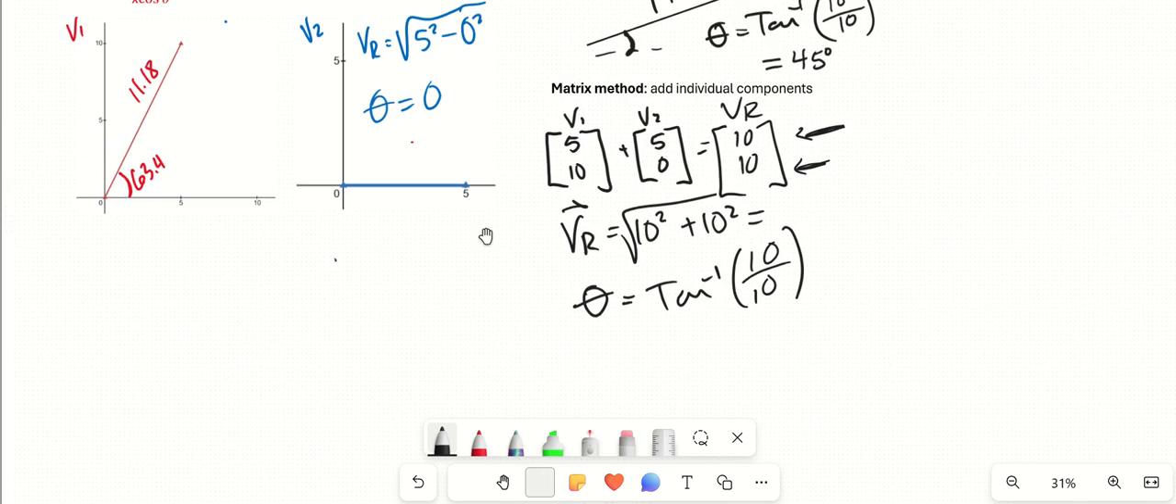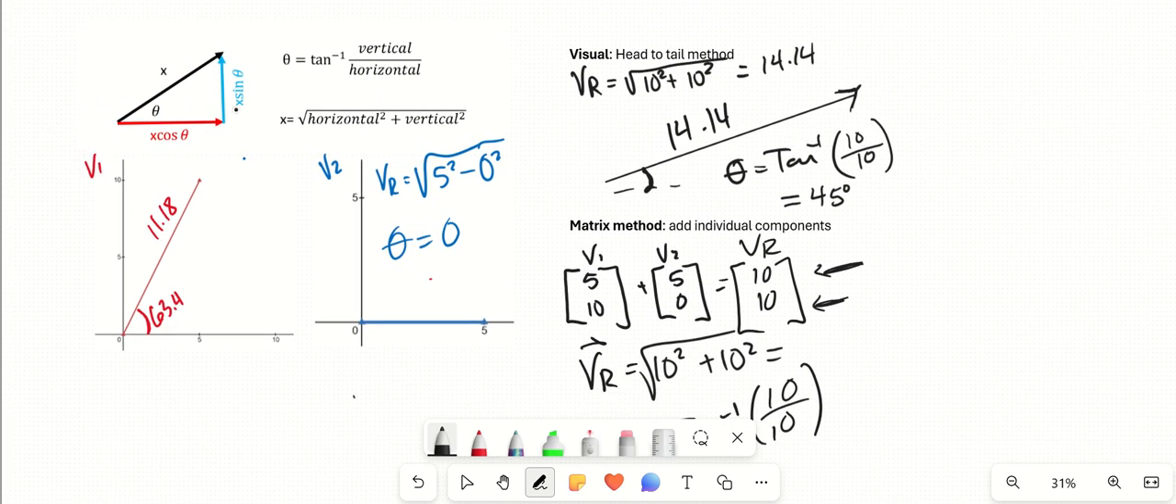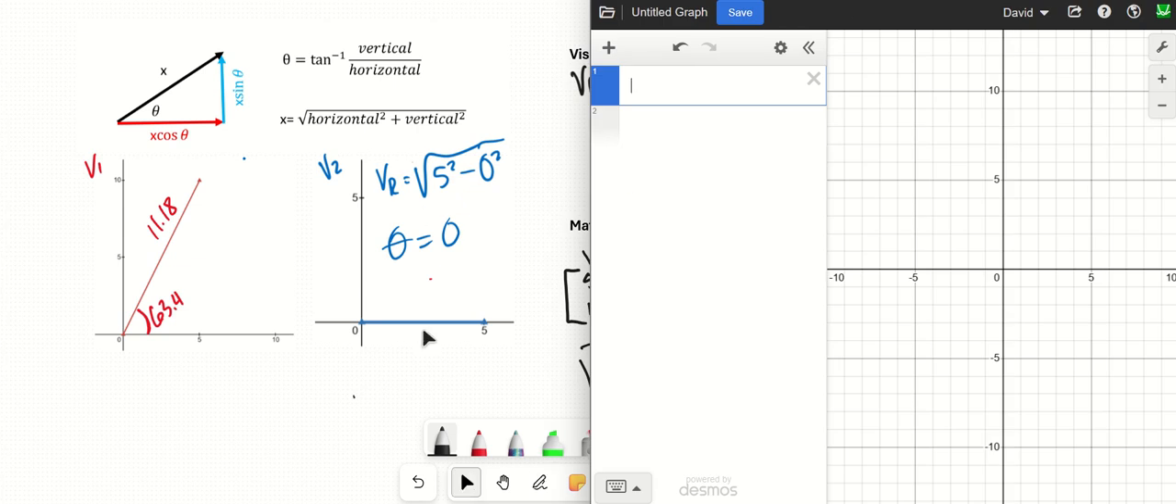All right, so that's how we do everything. That's how we can describe a vector, how we can break it into its components, how we can add vectors using the head to tail method, how we could use the matrix method. Now let's take a look at how we could actually use Desmos.